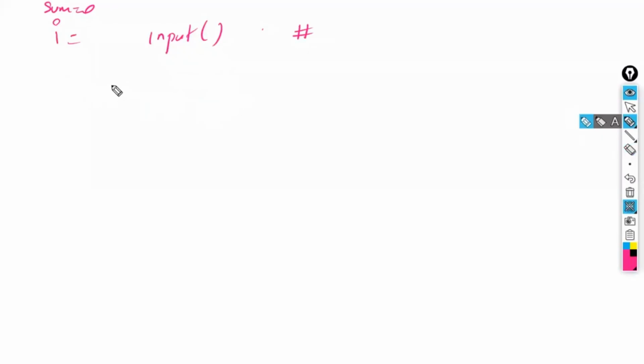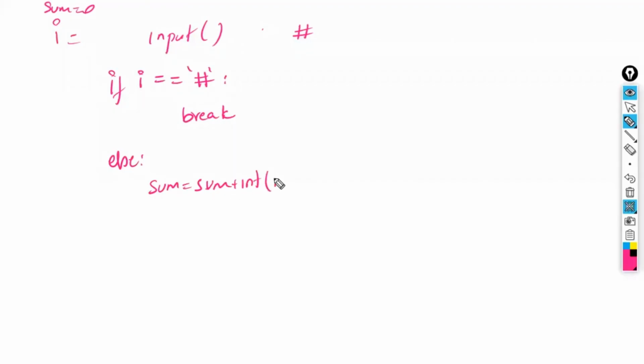Now what I'm doing here is, if I is equal to hash, then it has to break. Only if it is not equal to hash, it has to do sum is equal to sum plus int of I. If it is hash, break immediately out of the loop. If it is not hash, execute. So in the same program, first sum is equal to 0. I'm going to initialize it, then write while true, because how many times he is going to enter, I also don't know.